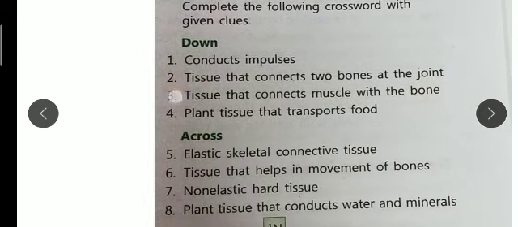Now this is a crossword. It is also very interesting and very easy. First is down. I have not solved it here, but you can write it by yourself. Conducts impulses: nerve, N-E-R-V-E.